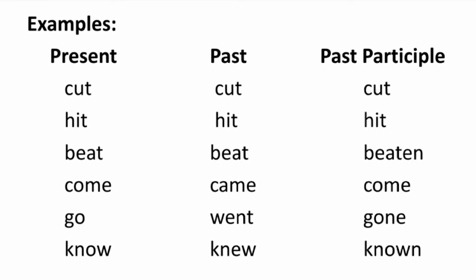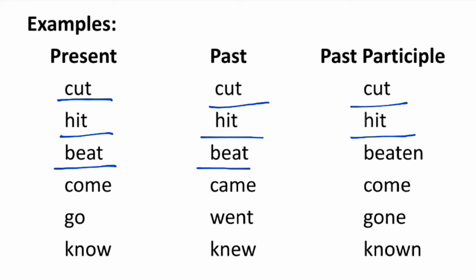There are some examples of irregular verbs. The first one is cut. Cut is the present form. Past form and the past participle form of cut is also cut. Similarly, hit, hit, hit. All the forms are same. Here, the third one is beat, beat, beaten.